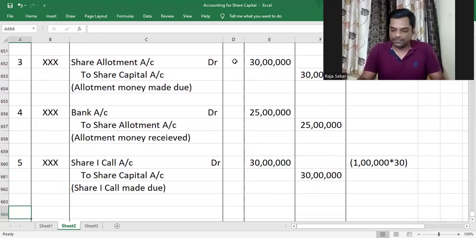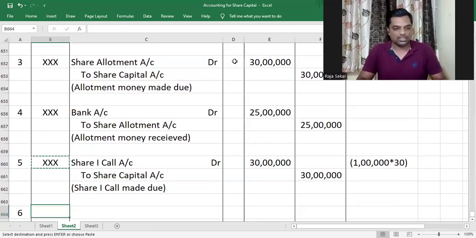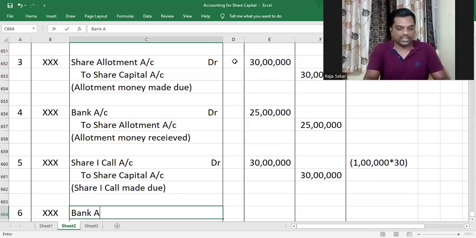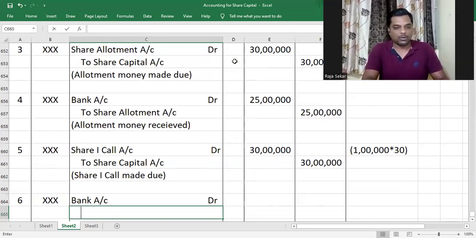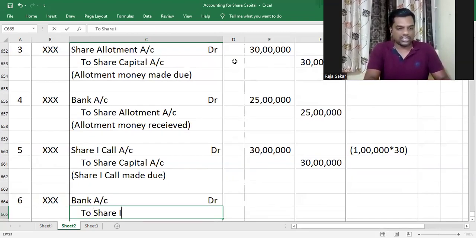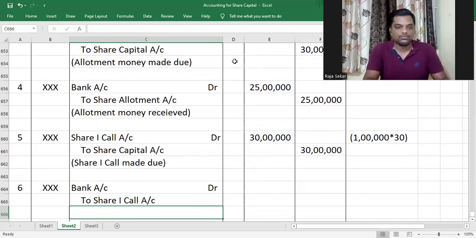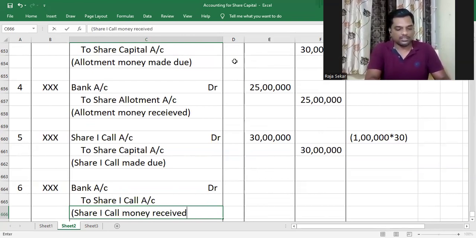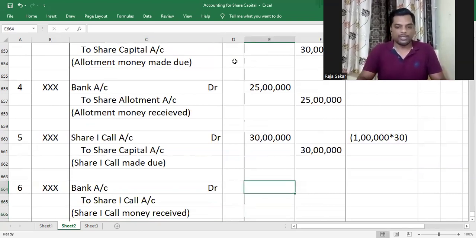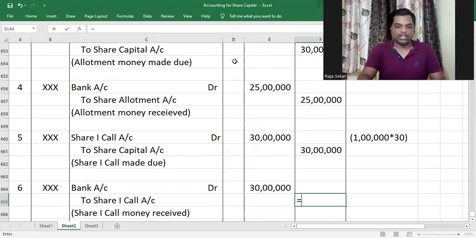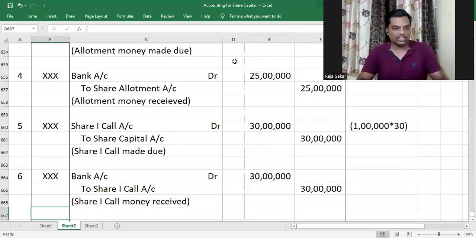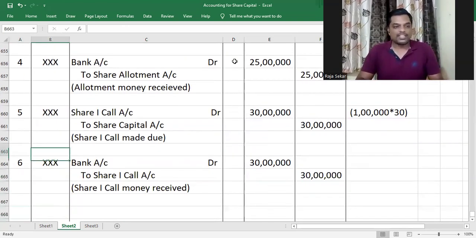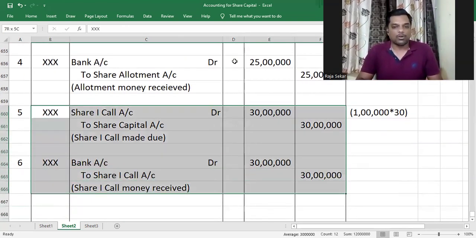And then we have to receive the first call money. There is no advance available against it, so we'll receive the entire amount that we made due, as there are no calls in arrears also. So bank account debit to share first call, share first call money, and that will be the entire amount that we made due, as there is no advance or calls in arrears.